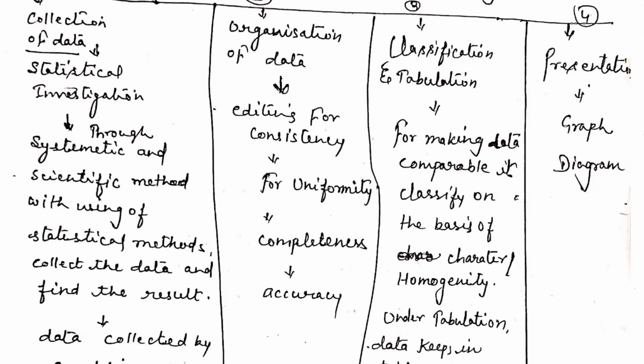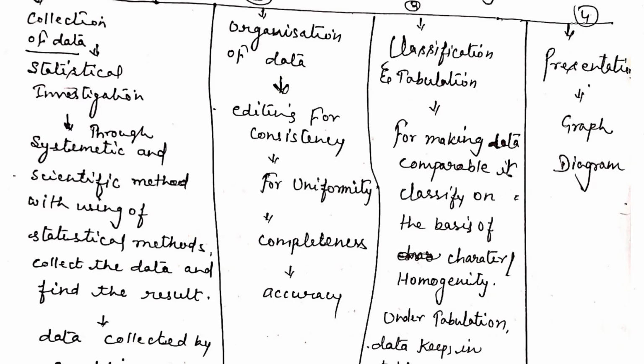After that, collecting the data, we can reach a conclusion, or we can find out the result of the research. Under the collection of data, data may be collected by the sampling method. Then the second is the organization of data. The third is the classification and tabulation of data.